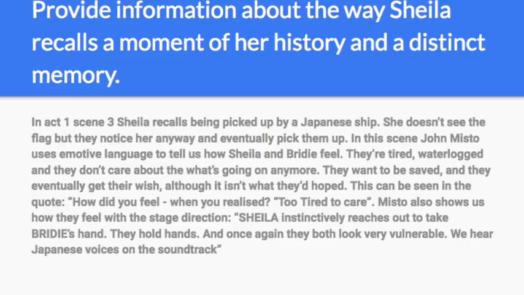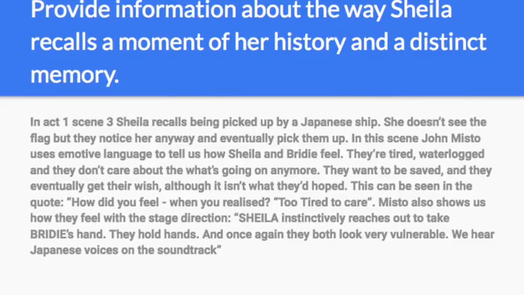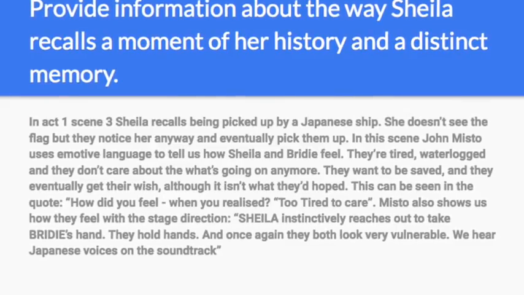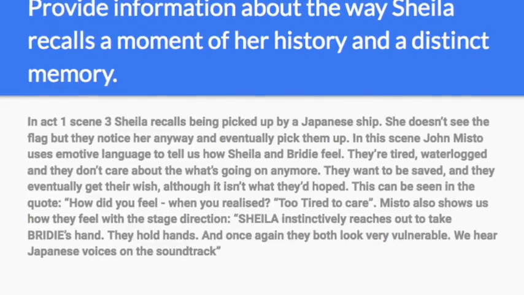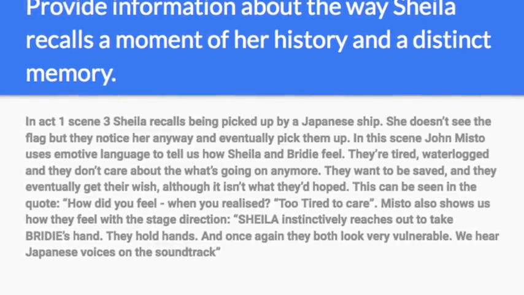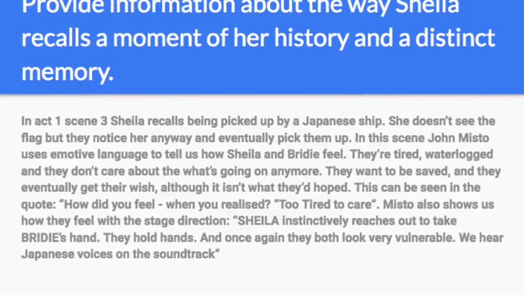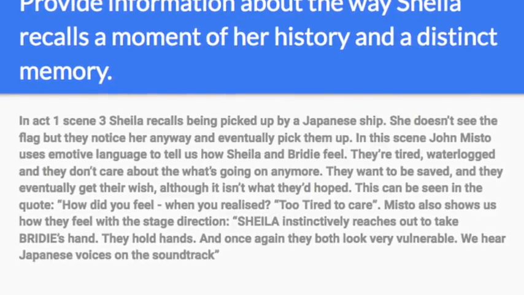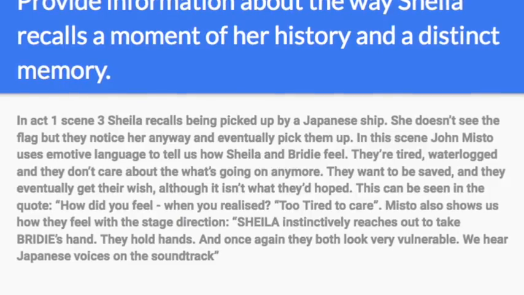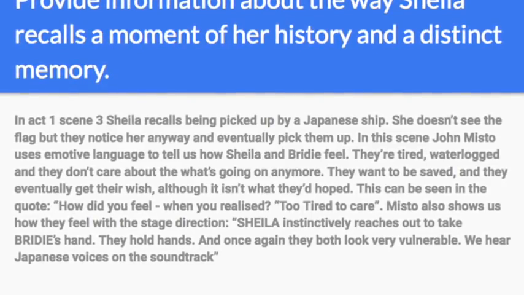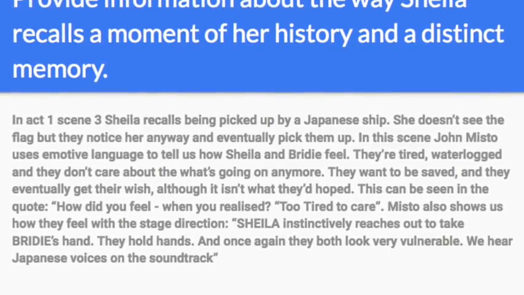In Act 1, Scene 3, Sheila recalls being picked up by a Japanese ship. She doesn't see the flag, but they notice her anyway and eventually pick them up. In this scene, John Misto uses emotive language to tell us how Sheila and Bridie feel. They're tired, waterlogged, and they don't care about what's going on anymore. They want to be saved, and they eventually get their wish, although it isn't what they hoped.